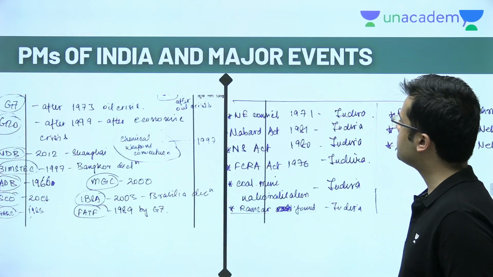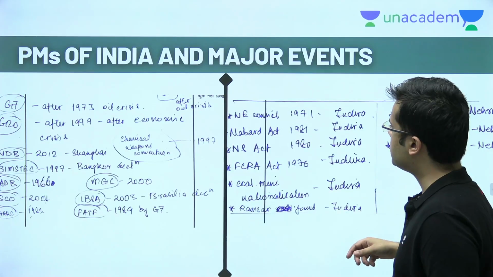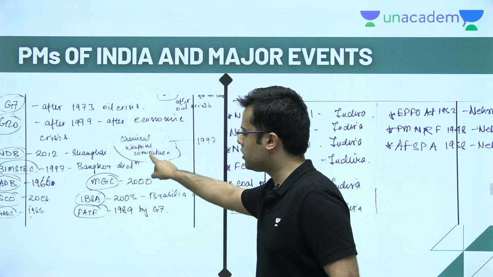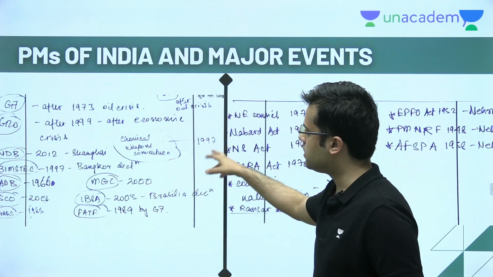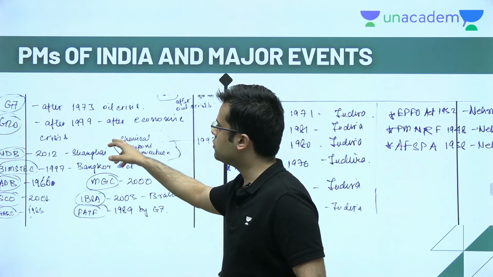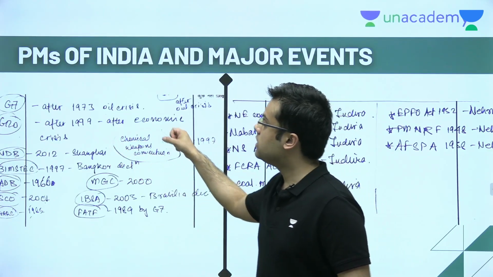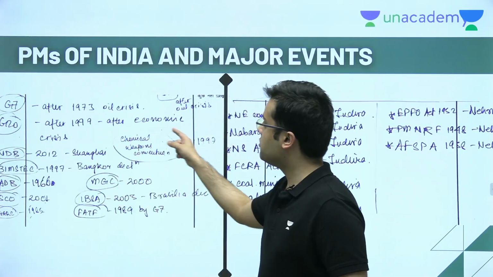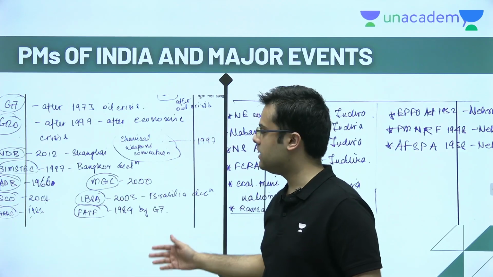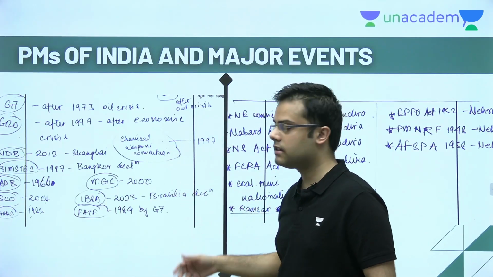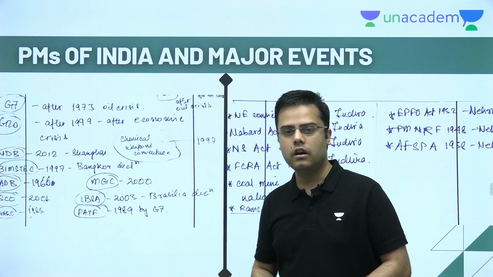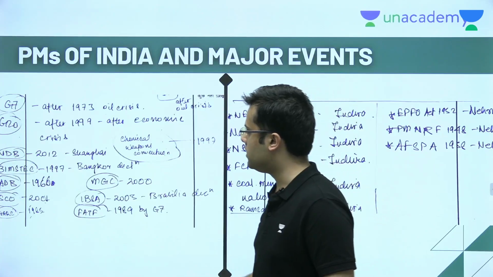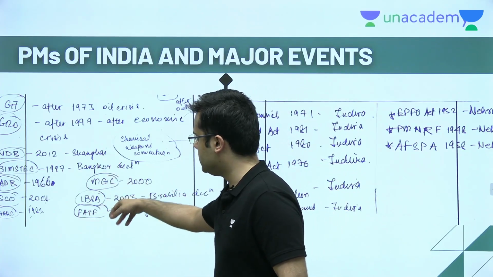Okay, the next one is again very interesting: the Prime Ministers of India and the major events. This strictly is not part of the heading I've mentioned, but I've put it here to show you that sometimes questions are asked about international bodies. For example, G7, G20. G20 was formed after the economic crisis of 1999. G7 was formed after the 1973 oil crisis, where countries thought they should come together and have some mechanism of mutual assurance. And there are other bodies also, with the years they were formed.